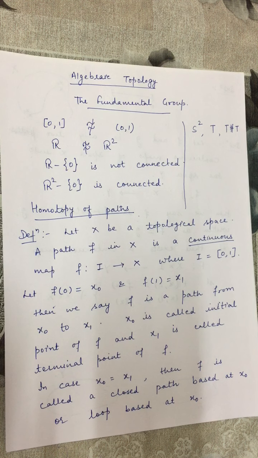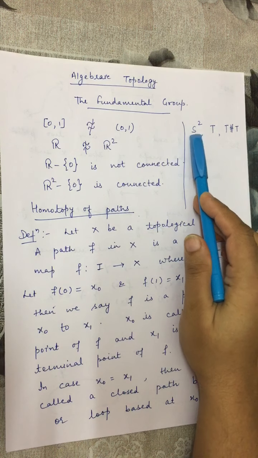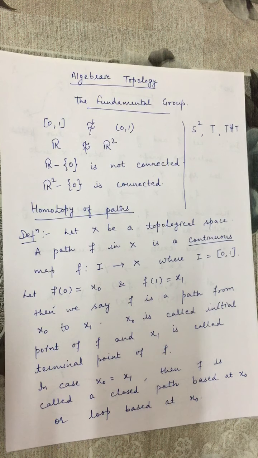So for example, I have told that S2, the sphere, and the torus T are not homeomorphic to each other. We will prove later on that the fundamental group of S2 is the trivial group. Trivial means it is a group having only the identity element, and the fundamental group of the torus is not trivial.